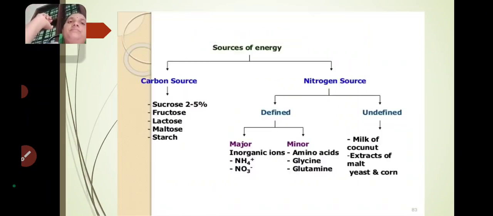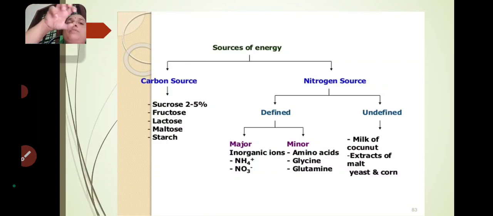Then sources of energy should be important. So what are the sources of energy? Usually there are two types of sources, carbon source and nitrogen source. For carbon source, we have to use sucrose, fructose, lactose, maltose, starch.